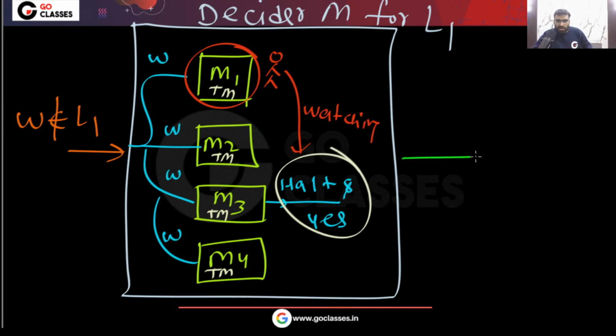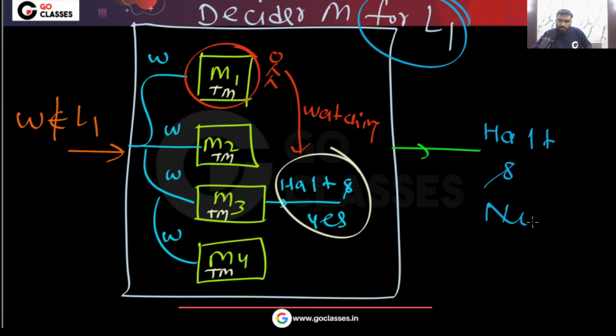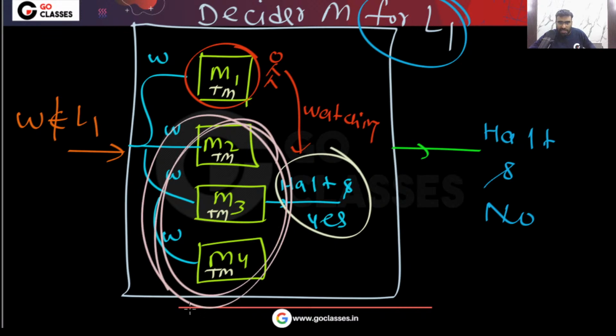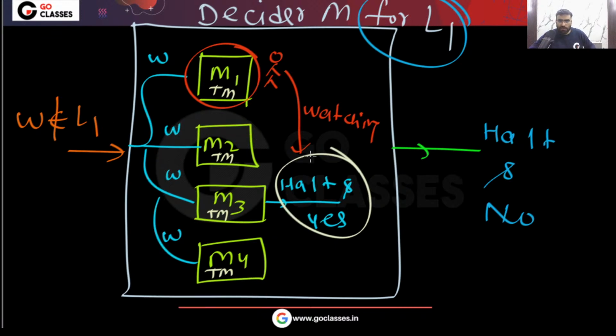In this situation, we will simply say that W does not belong to L1. Here we will say halt and no. Because M3 is accepting W, it simply means that W does not belong to L1, right? So if one of them is saying halt and yes, we will say halt and no.